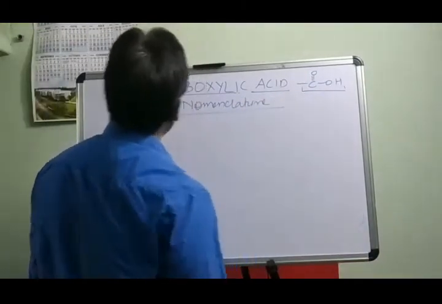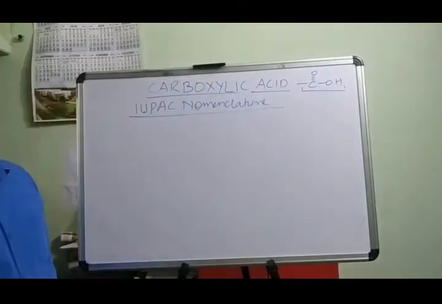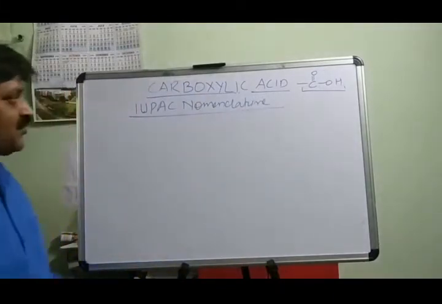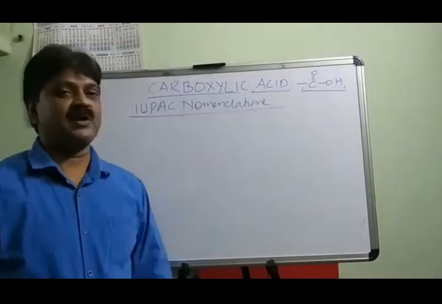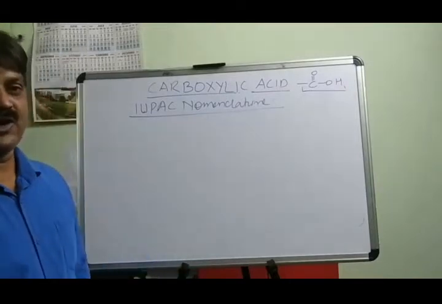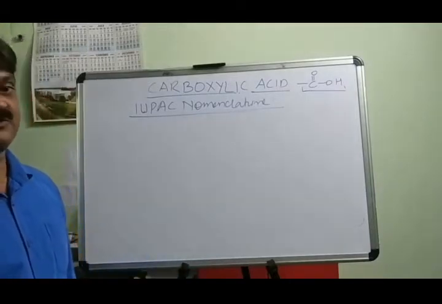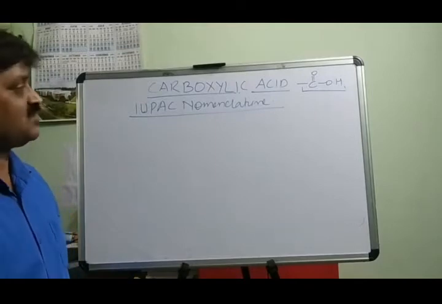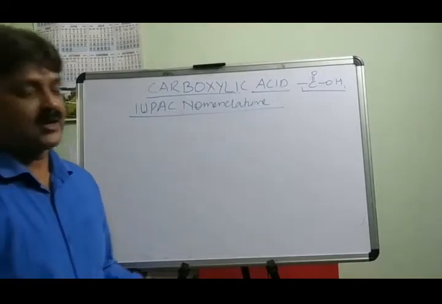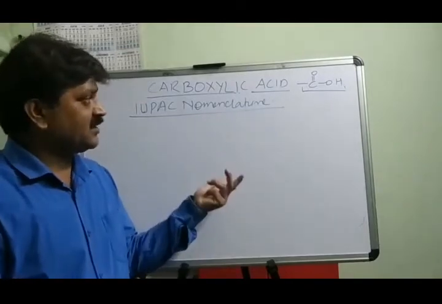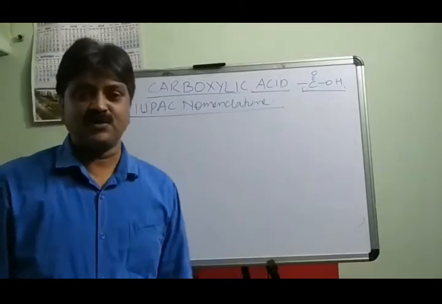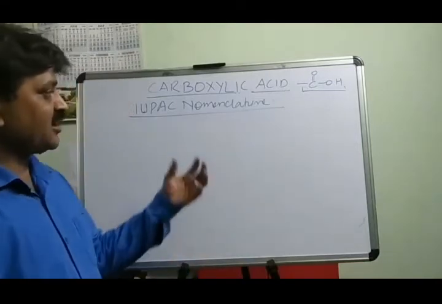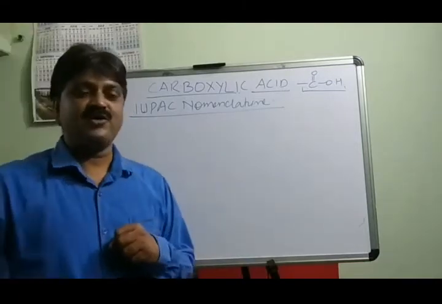IUPAC means International Union of Pure and Applied Chemistry, which provides the rules for naming organic compounds, and you have already read about it briefly in class 10 as well as class 11. We have discussed nomenclature. I would like to clarify here, once again, the naming of carboxylic acid. Actually, every organic compound is derived from the first member of its group.